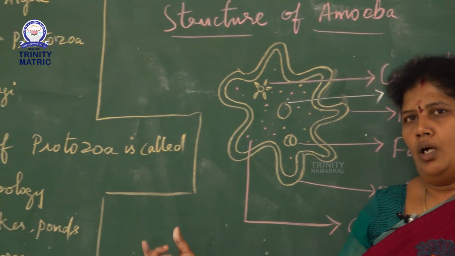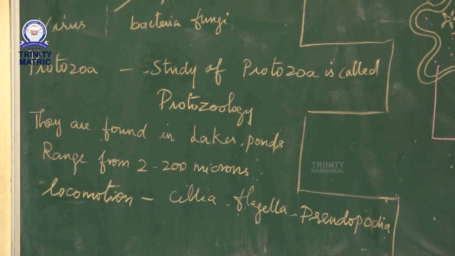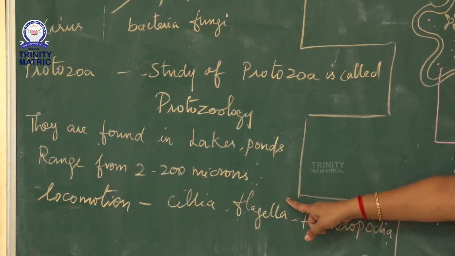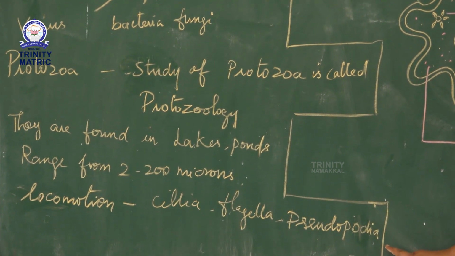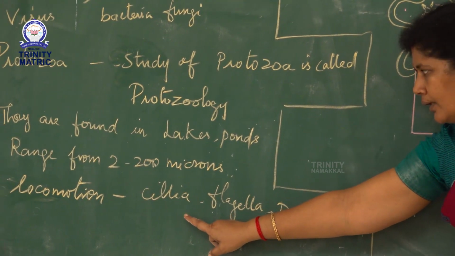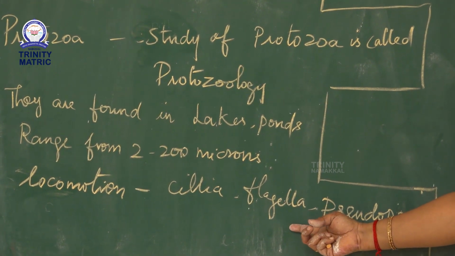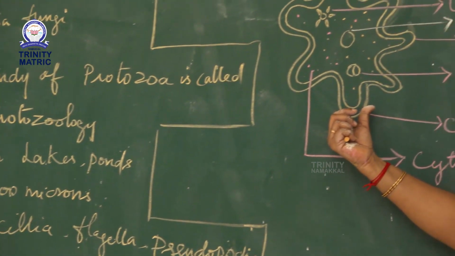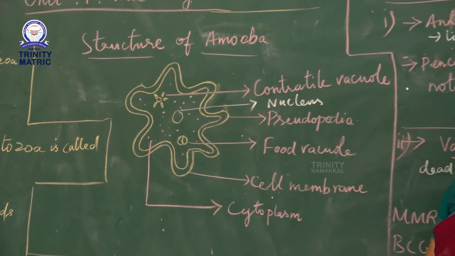All the protozoans are found in lakes, ponds, oceans and even living beings. They range from 2 to 200 microns. They locomote with the help of cilia, flagella, pseudopodia. Cilia are present in paramecium. Flagella are present in euglena. Pseudopodia are present in amoeba. In this chapter you have to discuss the structure of amoeba.